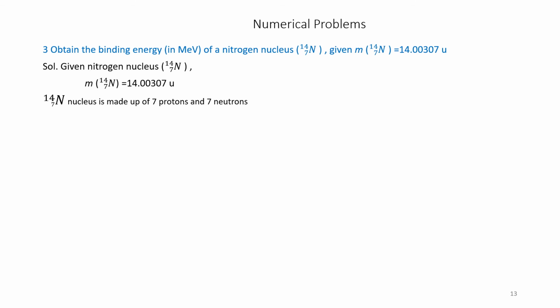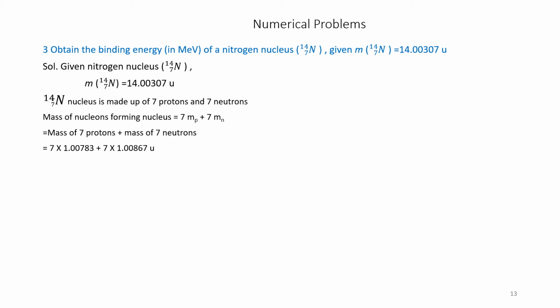Therefore, N 14 7 is made up of 7 protons and 7 neutrons. Therefore, the mass is equal to 7 m p plus 7 m n, that is 7 times the mass of a proton plus 7 times the mass of a neutron. Therefore, mass of 7 protons plus mass of 7 neutrons: 7 into 1.00783 plus 7 into 1.00867 units.